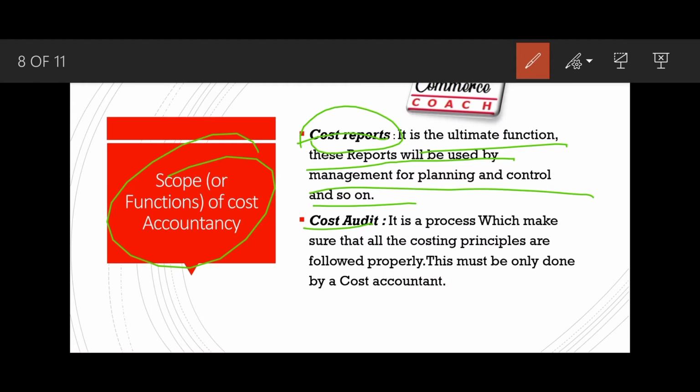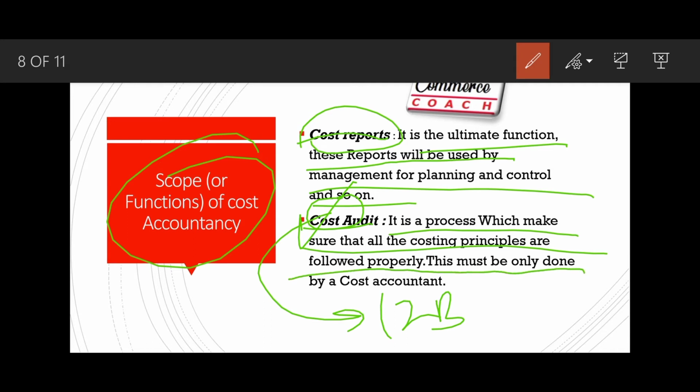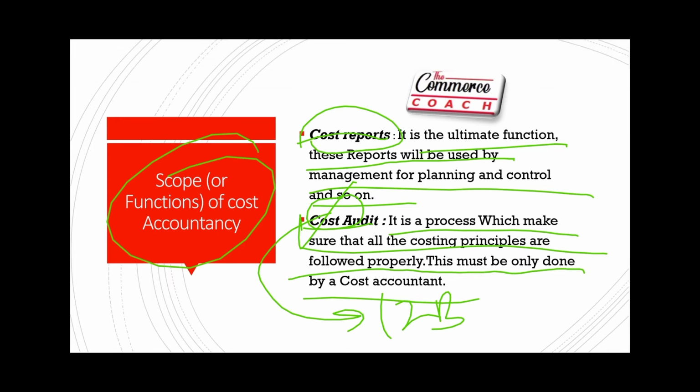But you will learn cost audit in the final level, or a very small part in paper number 12B in intermediate. It is a process which makes sure that all the costing principles are followed properly. This must only be done by a cost accountant. So these were the functions of cost accountancy.